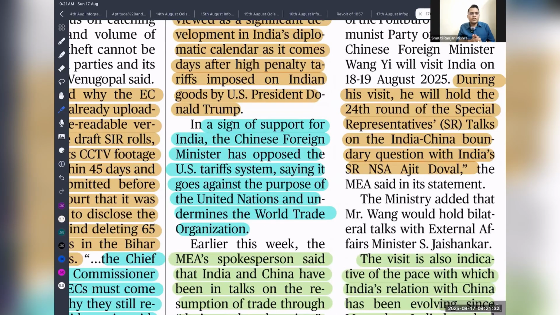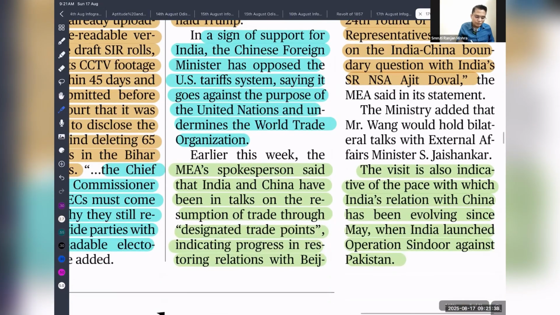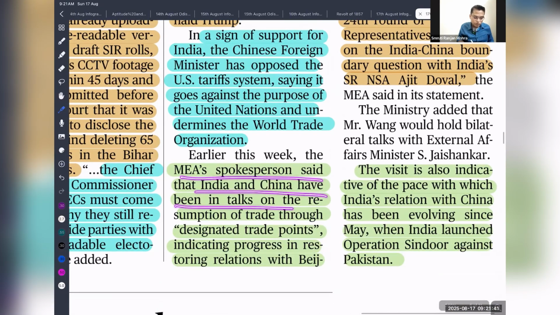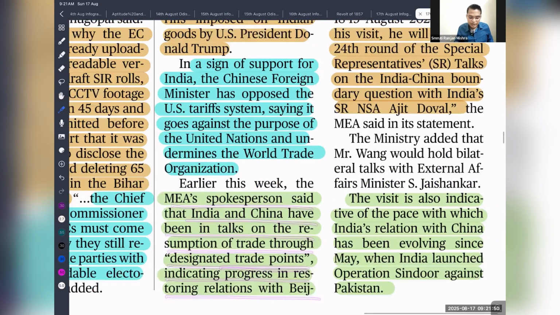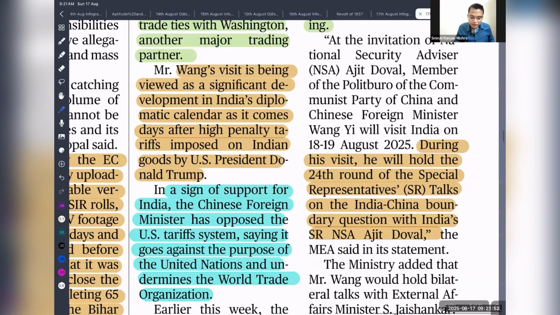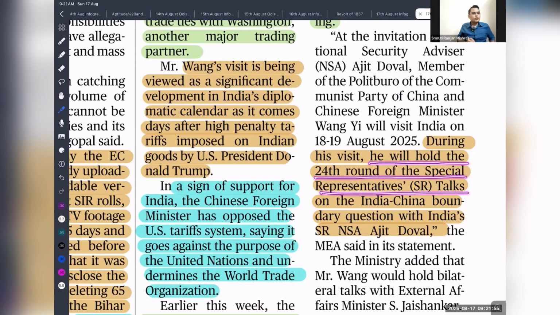Recently the Chinese Foreign Affairs Ministry provided support against the sanctions imposed by the USA on India. The MEA spokesperson said that India and China have been in talks on resumption of trade through designated trading posts, indicating progress in restoring the bilateral relations between India and China. During his visit, he will also hold the 24th round of Special Representative talks. In UPSC, they can ask about Special Representative talks, which are quite seen in the news. These are related to border talks between India and China. They can also ask which number of the Special Representative talks is being held.